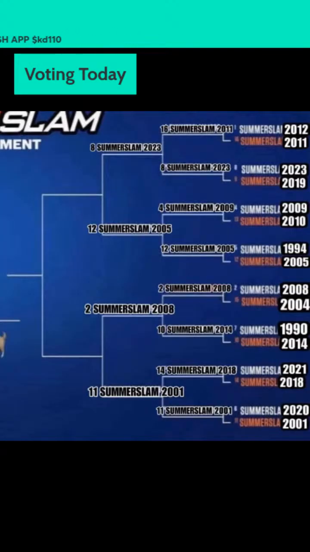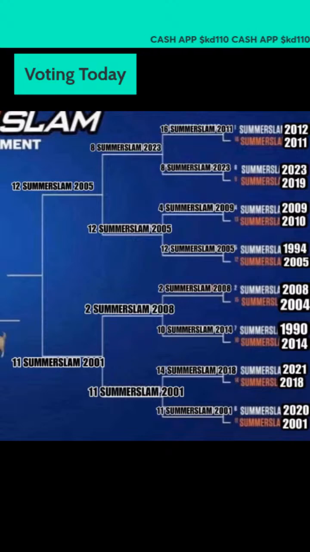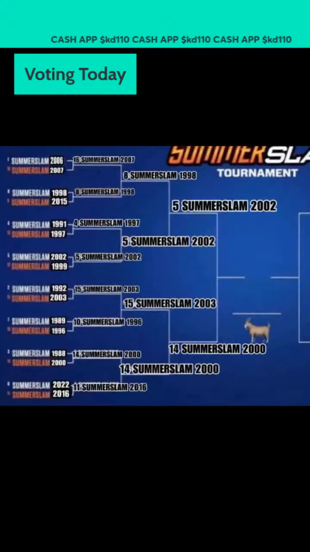These are the last ones left, guys. Update that bracket. 01, 05, 02, 2000. So those 4 are left, guys. Let's keep that locked in. We are almost done with this tournament.